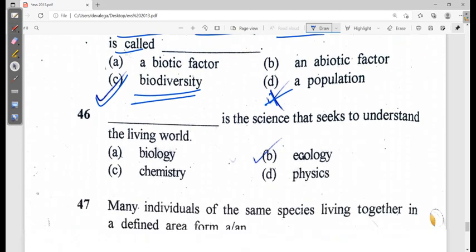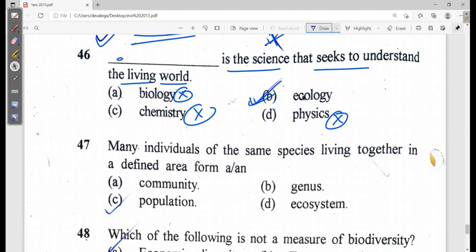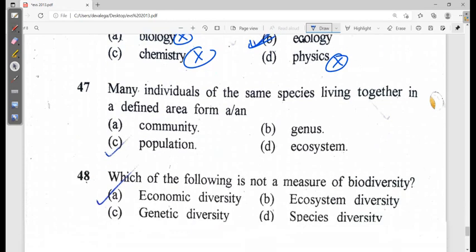Now the next is what? Is the science that seeks to understand the living world. No, chemistry is about chemicals, physics is about the physical phenomenon, biology is about the biological thing. Ecology is the correct answer. Ecology. Okay, now moving to the next one.